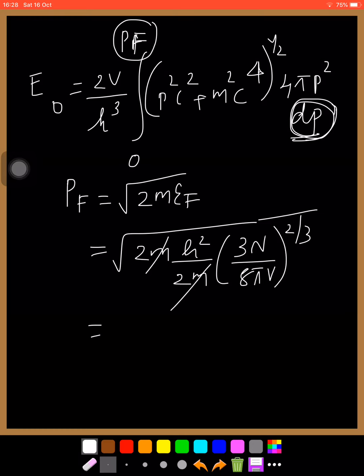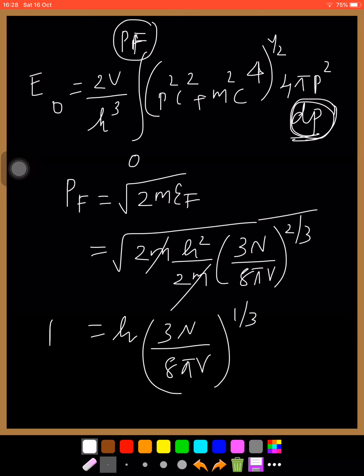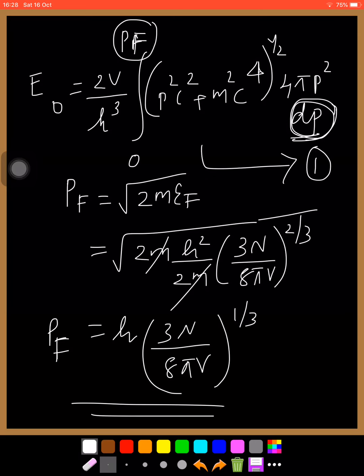And root of h square is h. This is h into 3n by 8 pi V raised to 1 by 3, that is equal to pF. And we have to integrate this equation number 1 to find E0.